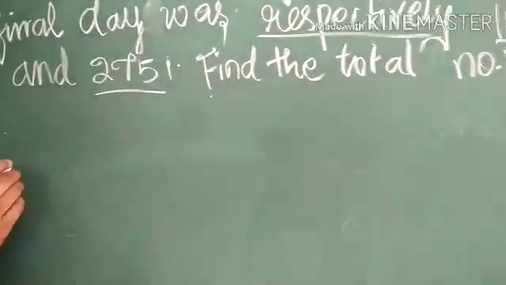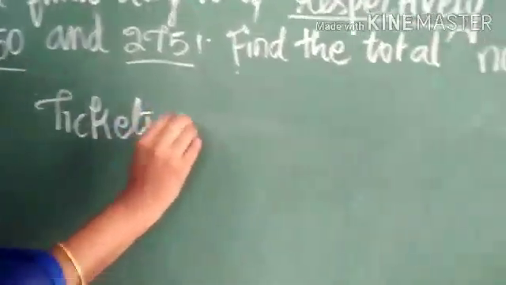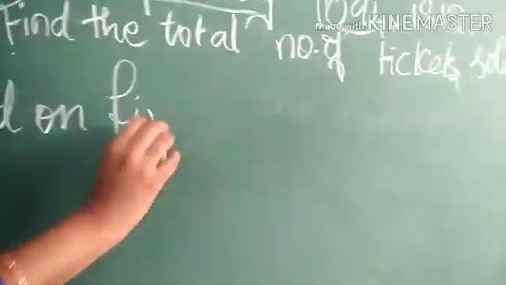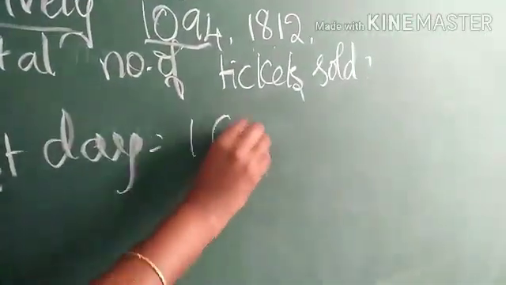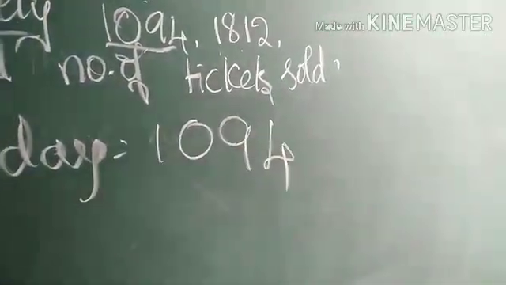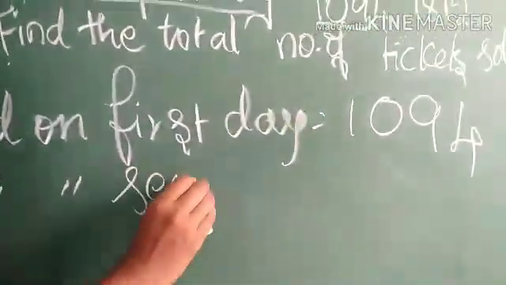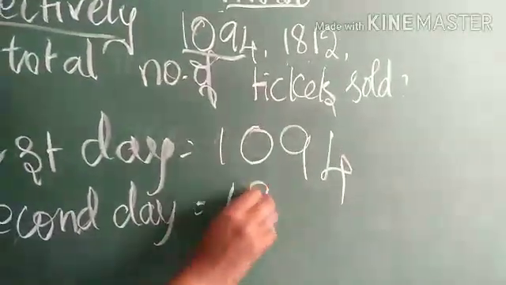First write tickets sold on first day equal to 1094. Same, tickets sold on second day 1812.